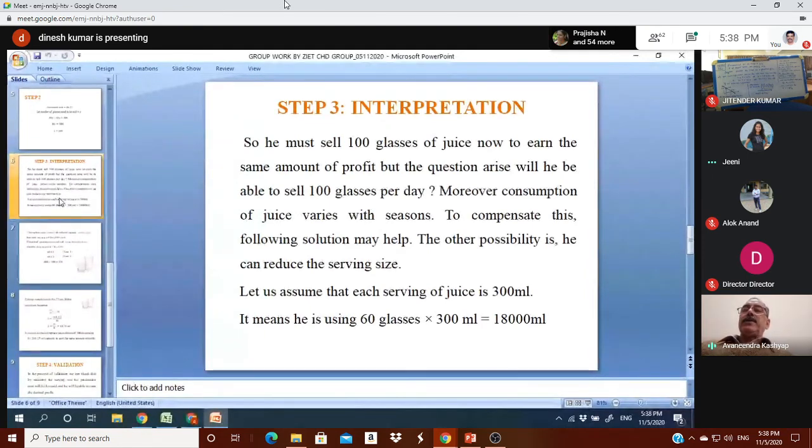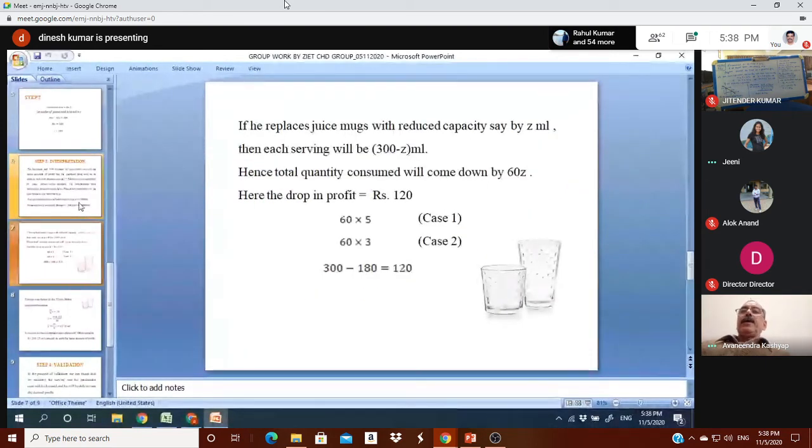I have taken another possibility. The other possibility is he can reduce the serving size. Now, let us assume that each serving of juice is 300 ml. It means he is using 60 glasses times 300 ml, nearly 18,000 milliliters, or we can say 18 liters. Next. Now, if he replaces these glasses with reduced capacity, say by Z ml, then each serving will be 300 minus Z ml. Hence the total quantity consumed will come down by 60Z, as he has 60 glasses and each glass capacity is reduced by Z ml. So the total consumption for selling these glasses will come down by 60Z.